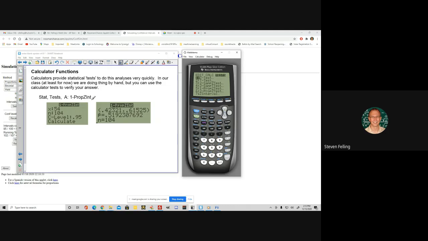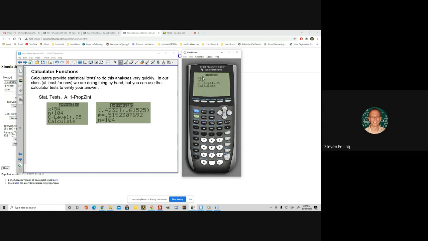Okay. The interval means we're calculating a confidence interval. The Z means we're using Z scores, which are true for proportions. This is about a single proportion. In other words, our data has just a single sample where we can calculate one p hat value. Right. So if I scroll down here, it's pretty far down, there's one of these tests that's called one prop Z int. So if you select that, it'll bring up a little screen here.